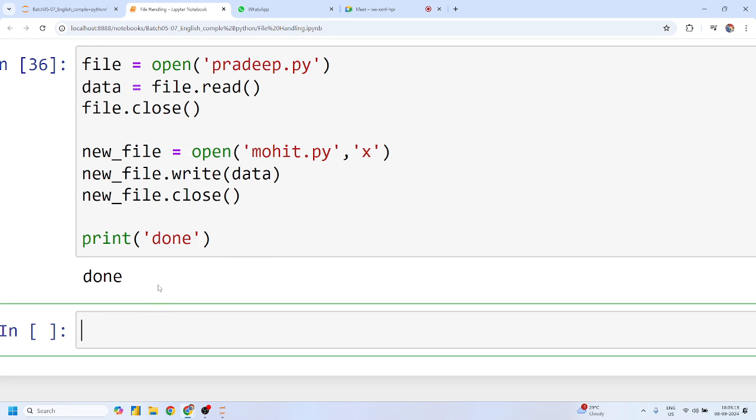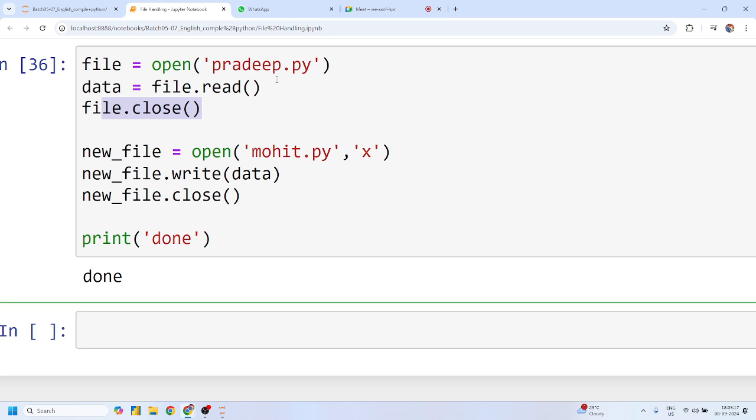Now, Shivani, the problem is whenever we are opening any file, whether for reading purpose or for writing purpose, we have to make sure that we are closing this file. Yes or no? If we ignore the closing operation, it will not be considered an error, but all the operations will not be considered successful, right?